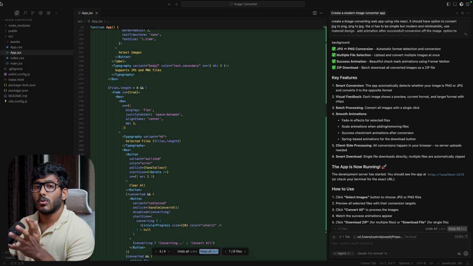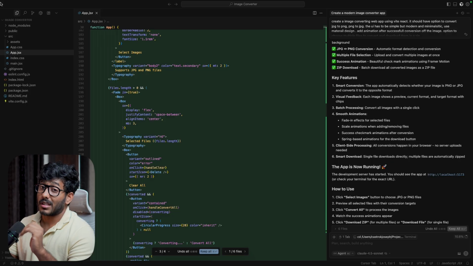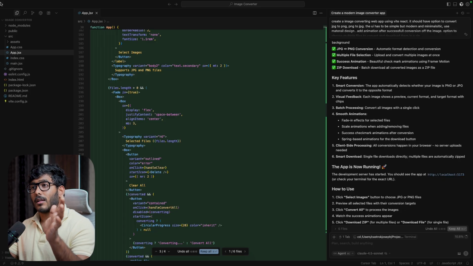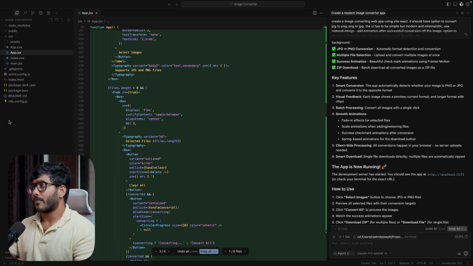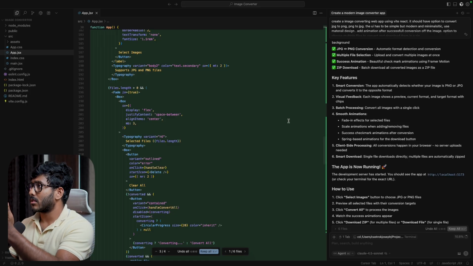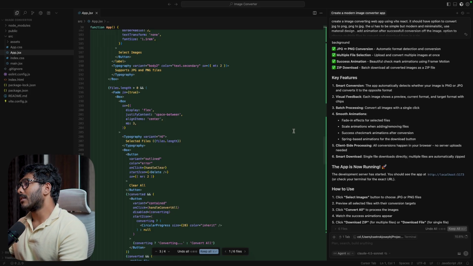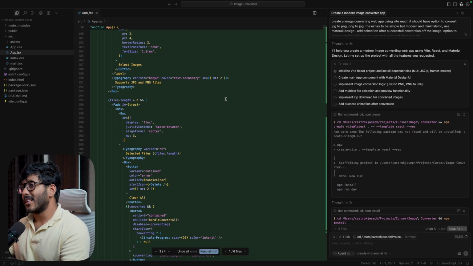So in that case, you really wanted to understand what this code base is. In that case, you can also ask your AI or your AID or your vibe coding tool to tell you about what this code base is and give you exactly the details that you want, like what are the features, what is this code base doing, and everything. You can use that in pretty much any of the IDEs that you have, AIDs. But for now, I'll be using...